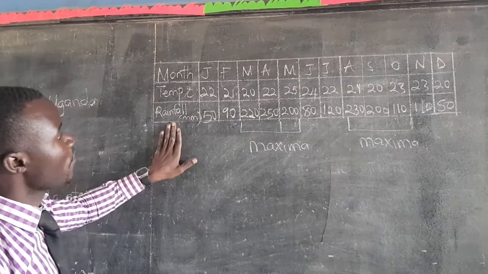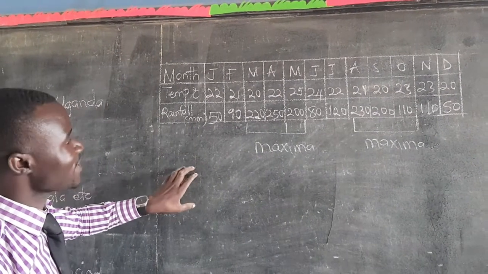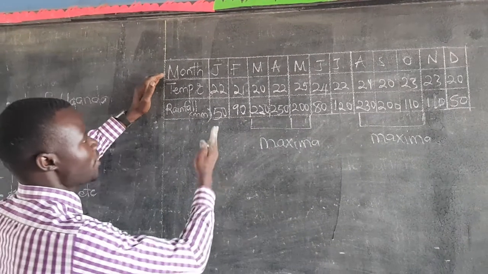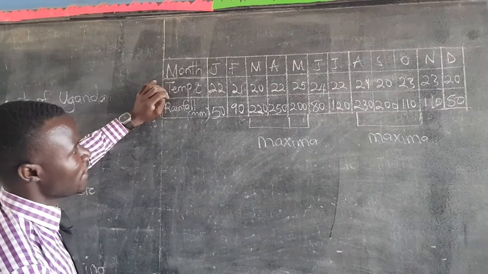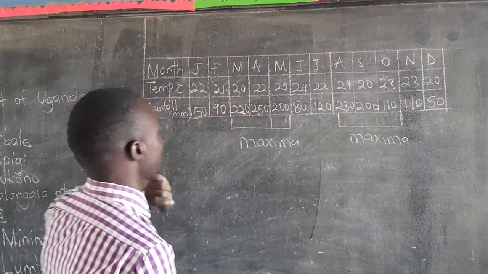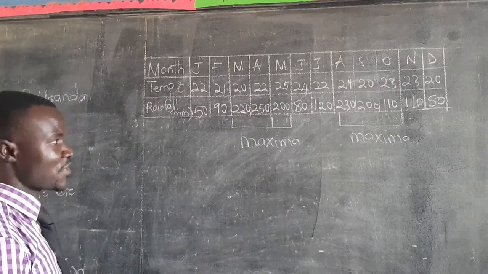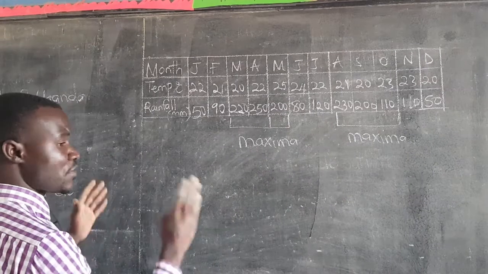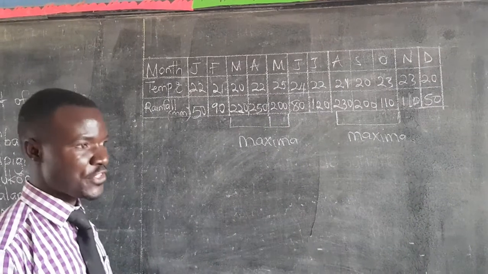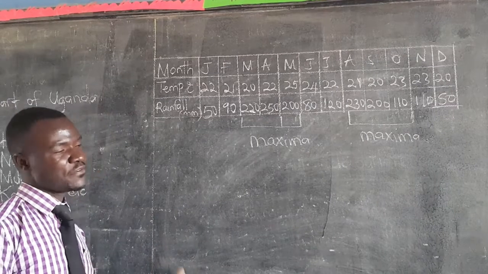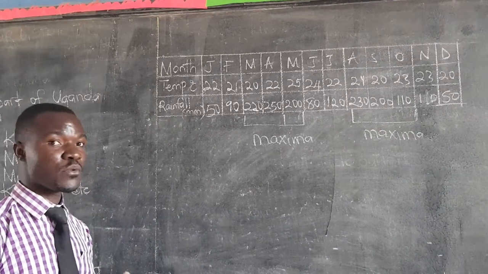Now here, we shall go ahead and answer questions that are attached to this graph. They can ask which month recorded the highest temperature. You must be able to see. 25. Which month recorded the highest rainfall? You look at the graph and so on. When they tell you to calculate the temperature range or the average rainfall, you must be able to do all that.